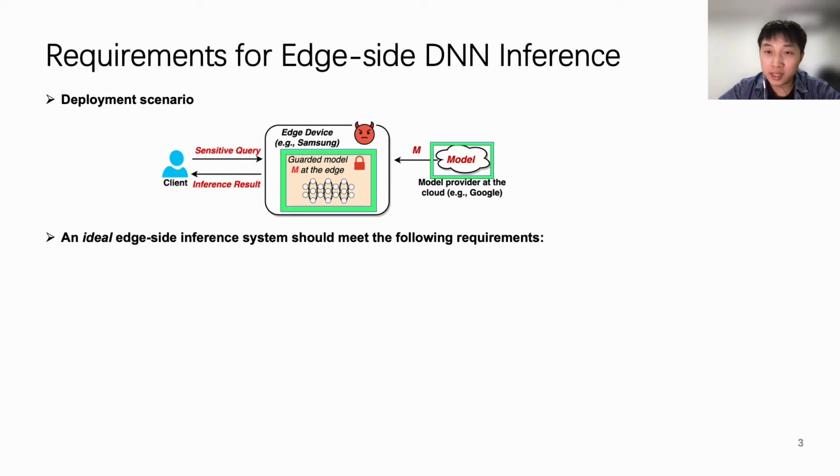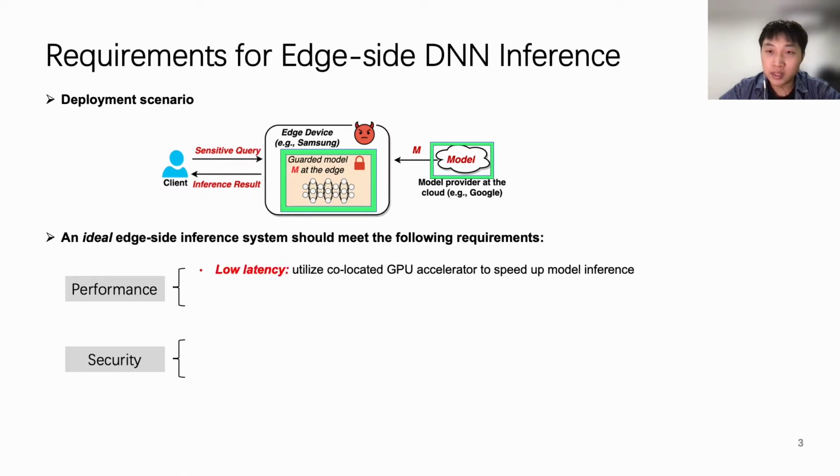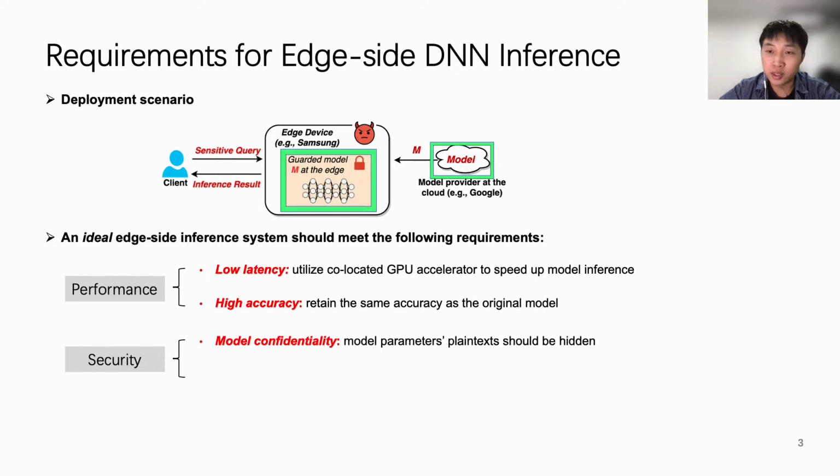An ideal edge-side inference system should meet the performance and security requirements at the same time. Specifically, the DNN inference running on the edge device should be accelerated with GPU for low latency, and the inference results should retain the same high accuracy as the originally trained model without precision loss. For security, the model parameters plaintext should be hidden. Last, the inference integrity requirement captures the demand that any attacks, such as malicious modifications on inference results, should be detected.